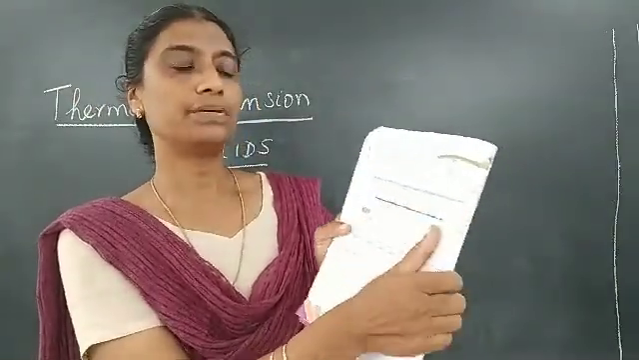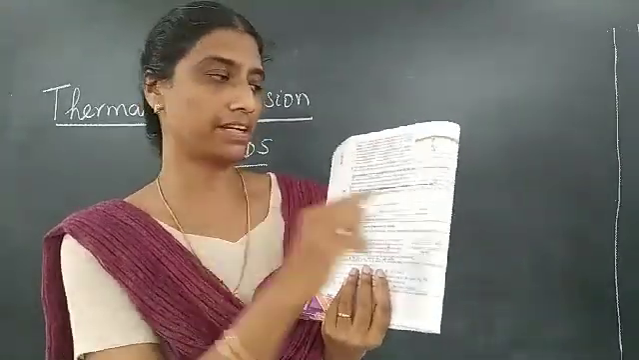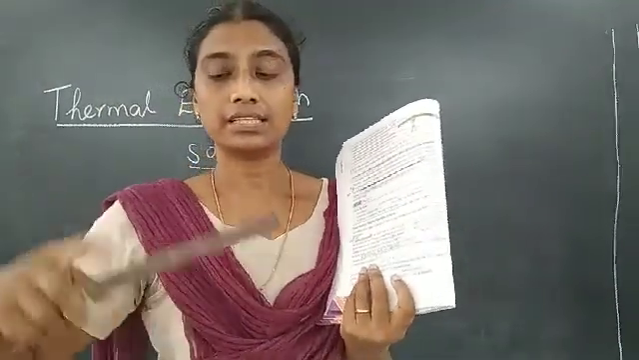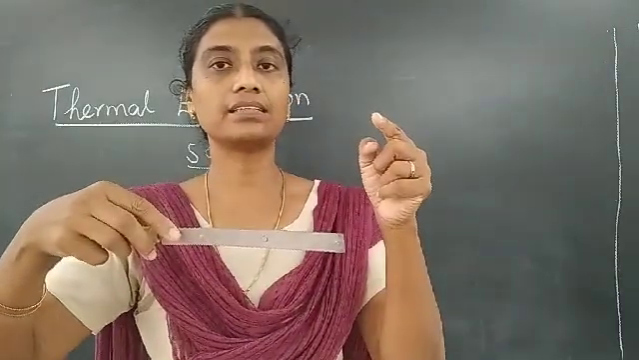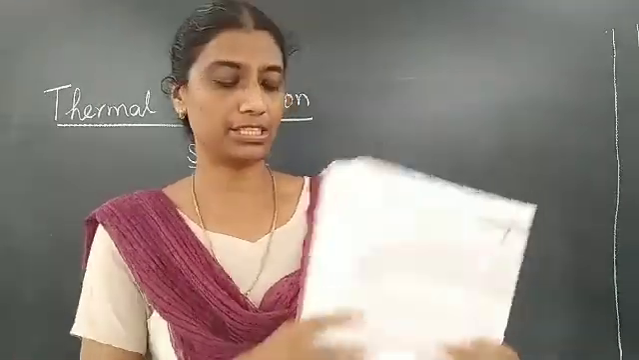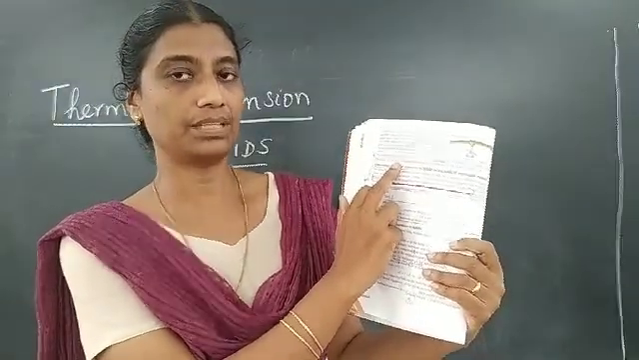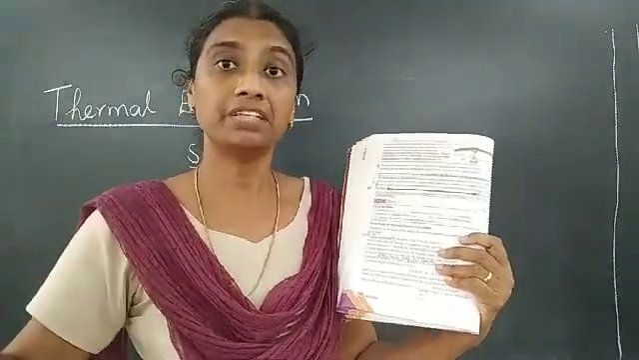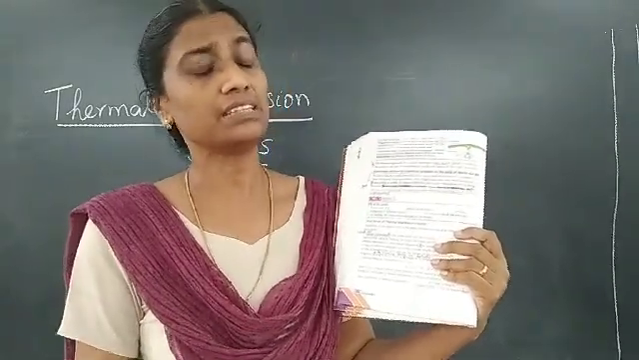Thermal expansion of solids depends on three factors. What are they? Original dimension of the solid. The expansion will depend on the original dimension. Dimensions means length, breadth, and if it has a thickness, then length, breadth and height. So these are called the dimensions. So that is one factor. Second, rise in temperature. How much I heat it. From 0 degrees, if I heat it to 50 degrees, it might expand more. But if I heat it to 10 degrees only, then it will expand less.